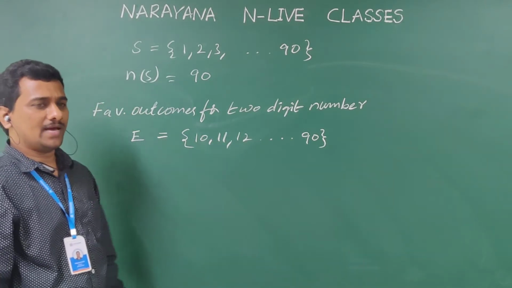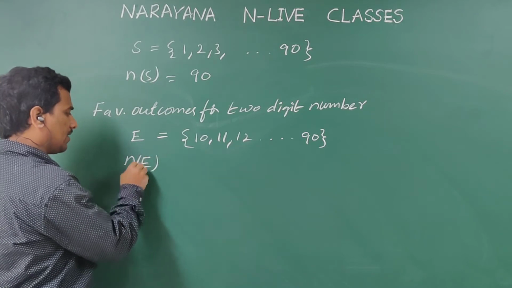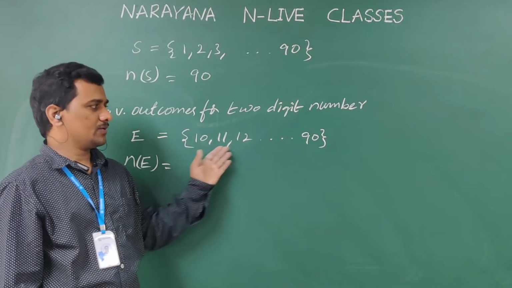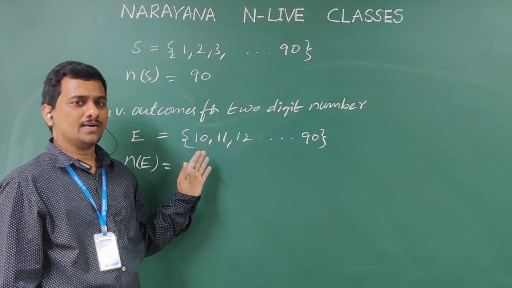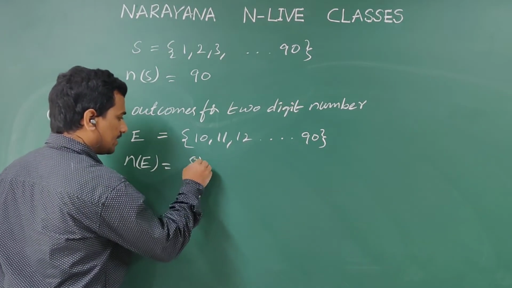So favorable outcomes we have written. Now the number of elements in E, n of E, how many elements are there? How many 2-digit numbers are there from 10 to 90? 1 to 9 are excluded. Out of 90, 9 numbers are excluded. So the remaining are 81.